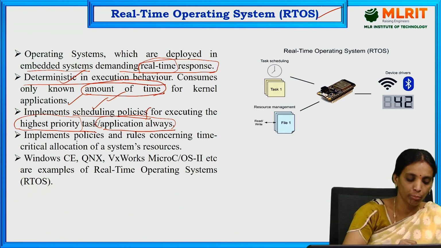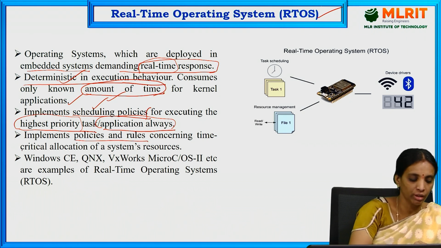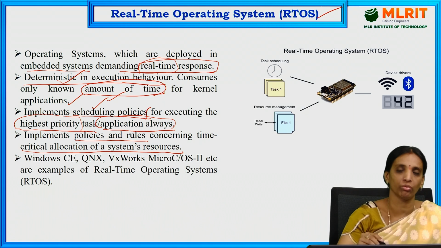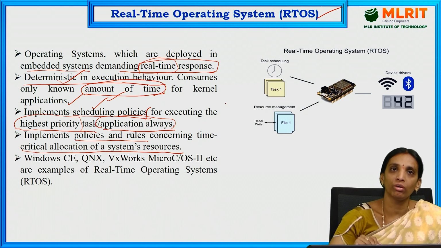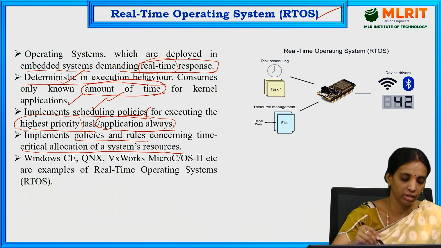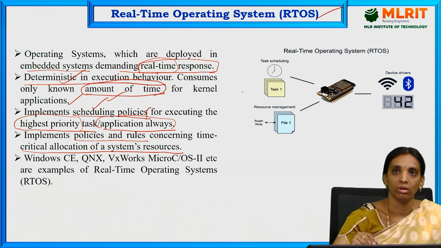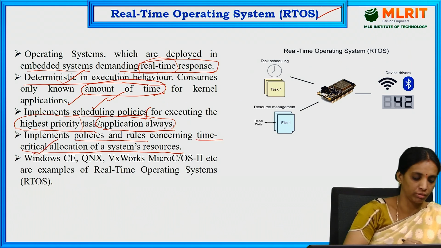It also implements policies and rules concerning time critical allocation of system resources, so resources are allocated to the system based on the time critical response.